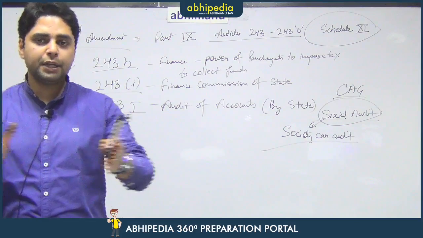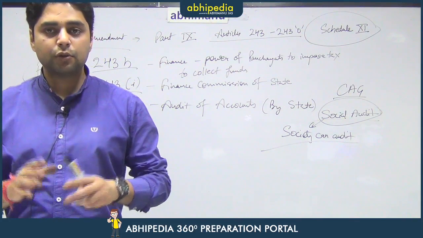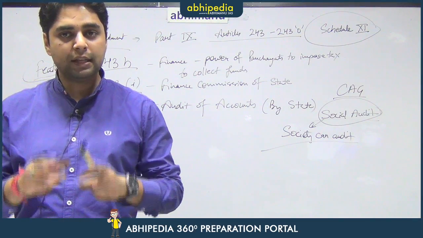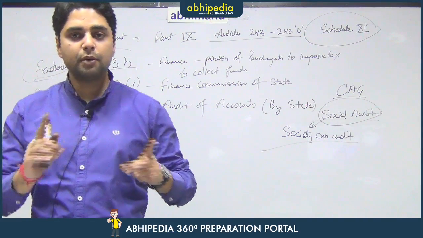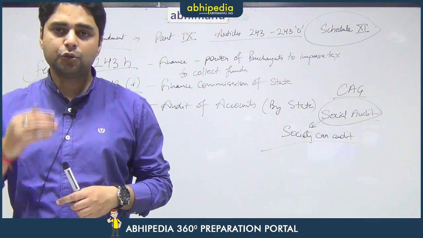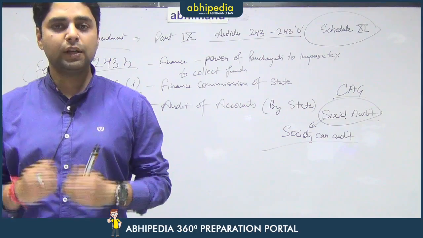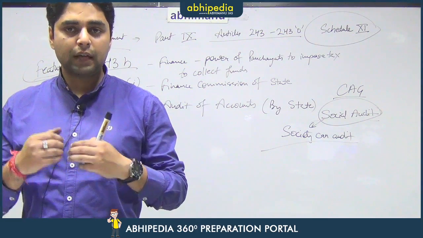So say there is a meeting of gram sabha. Now gram sabha and gram panchayat, there is a difference. Gram sabha is the entire electorate of the village, whereas gram panchayat is the elected body of that particular village. So say there is a meeting of gram sabha going on, which is presided over by the gram panchayat. Any member out of the gram sabha, that means any adult member of that village, can ask for the accounts of that panchayat.